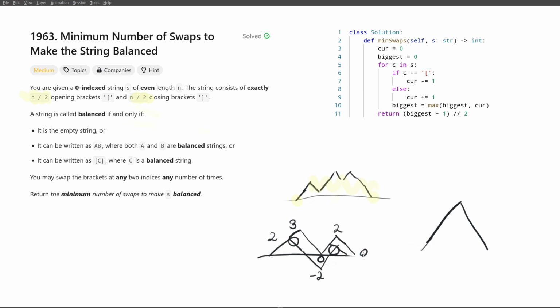So we can see that we're able to fix this dip of minus 2 by just making the exchange of a single pair of parentheses, because that pair, this closing one, instead of making us go down, makes us go up. So it changes our height here at the lowest point by 2. And so that means that we have to just calculate the deepest that we've ever been and divide it by 2, rounding up, and this is the number of swaps that we require.